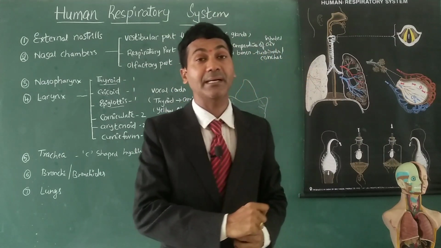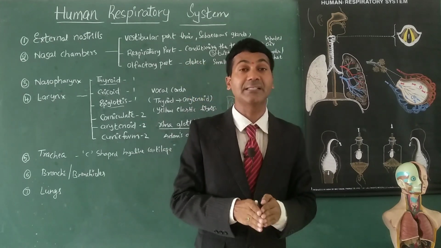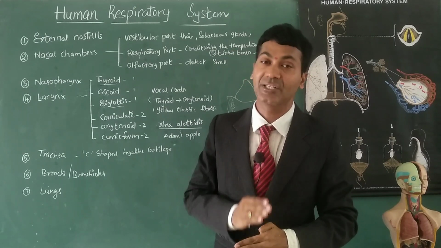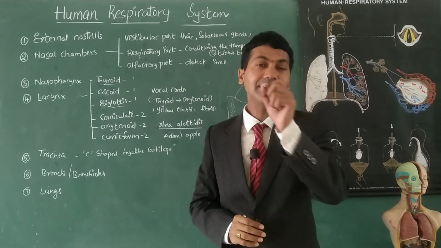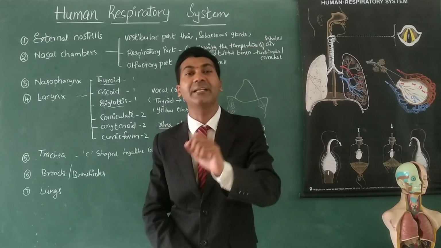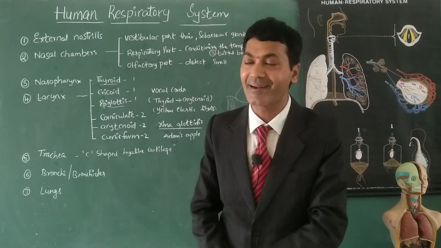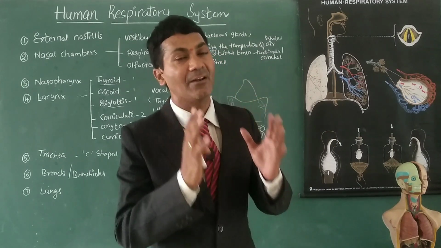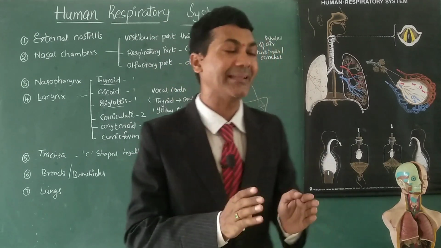And tertiary bronchi further divide into primary bronchioles, secondary bronchioles and tertiary bronchioles. These tertiary bronchioles terminate with the alveolar duct. Each alveolar duct terminates with an alveolar sac in the lungs.